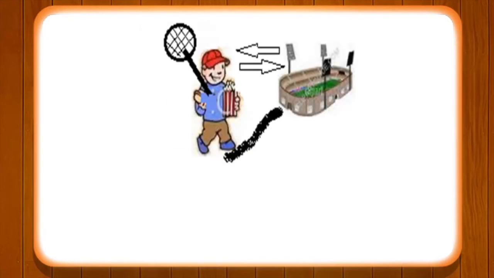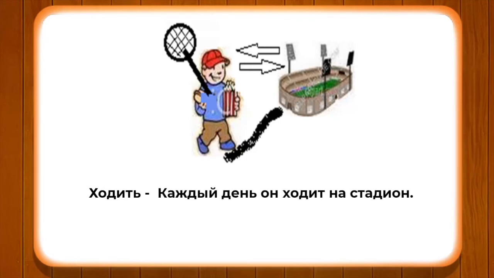Alright, so now let's see the second case. The second case we have here is the verb ходить. We have seen идти unidirectional, ходить multidirectional. So ходить, каждый день он ходит на стадион, which means that every day he goes to the stadium and comes back and goes to other places as well.